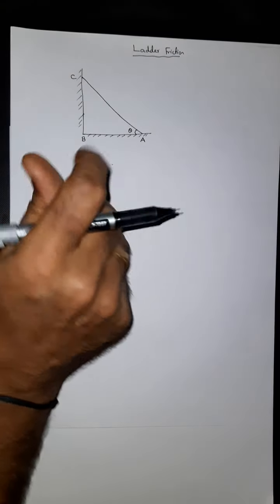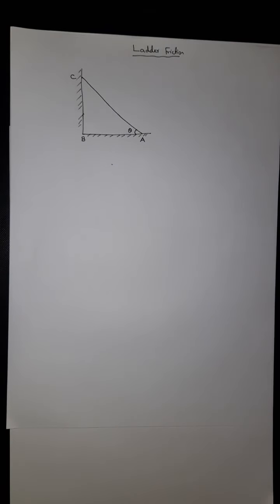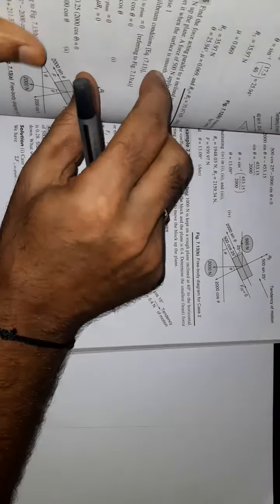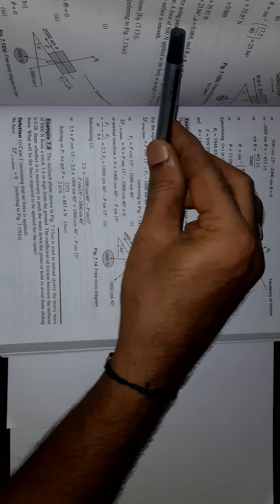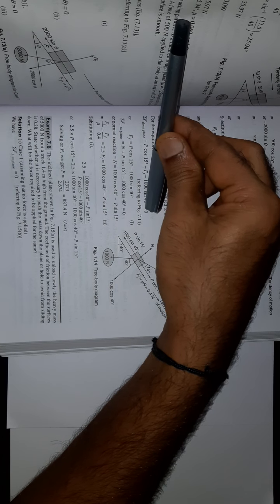Right. I'll just explain so that I'll just give an illustration. Assume this book. This is the floor and this is the vertical wall. Now I have kept the ladder in this fashion.